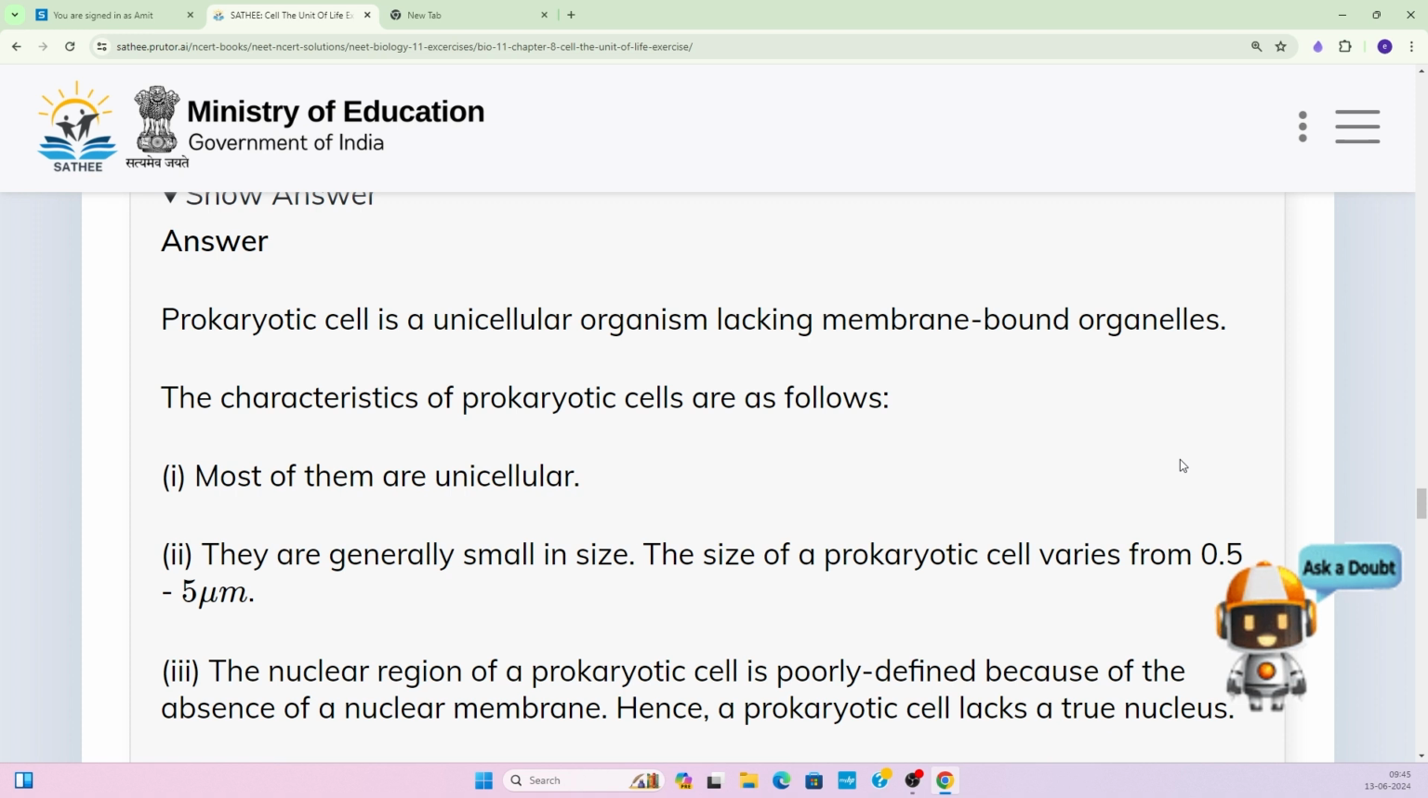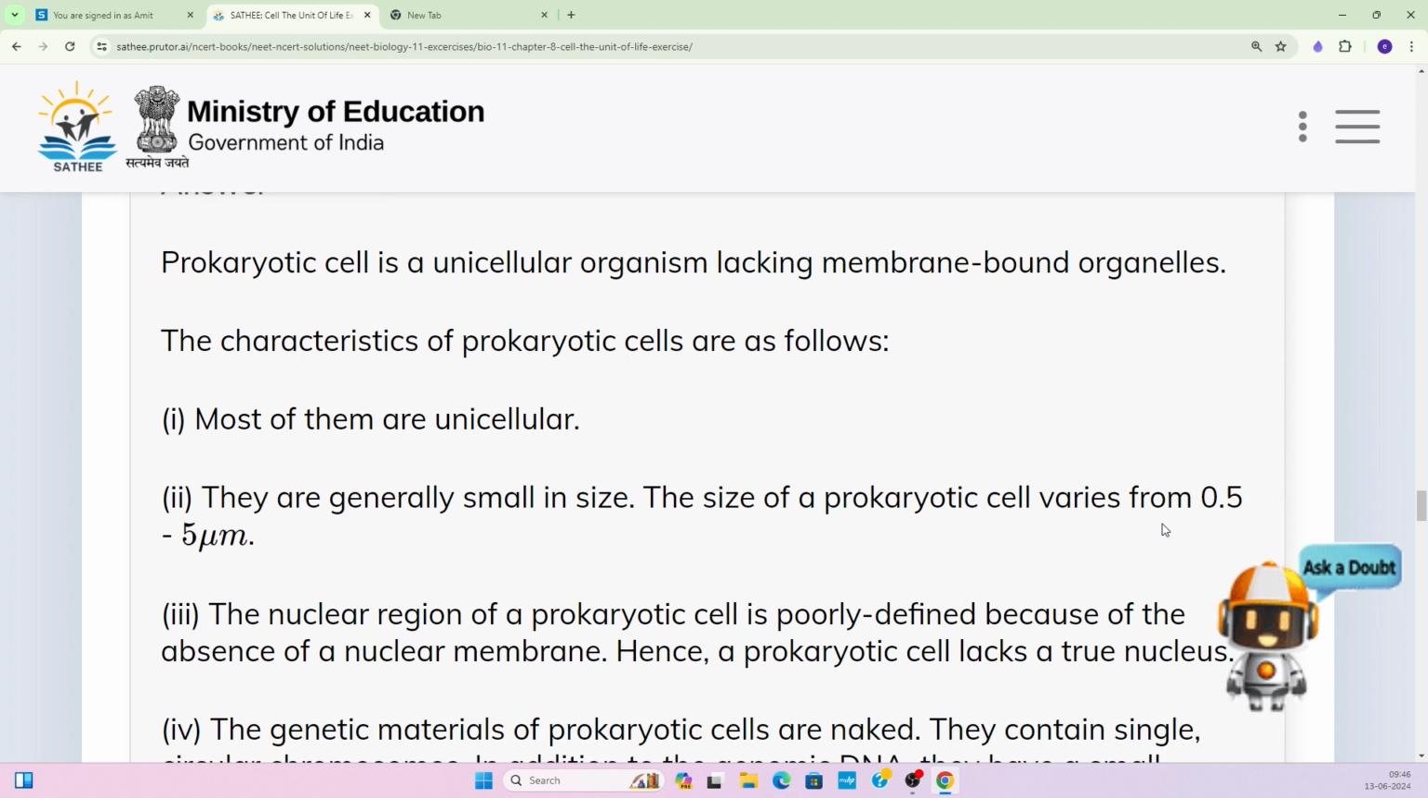Membrane bound means true membrane. The true membrane is the plasma membrane. If that type of membrane is present, then we can say that it is membrane bound, right? So that type of membrane is not present. The characteristics of the prokaryotic cells are as follows. So let us see what the different characteristics are.